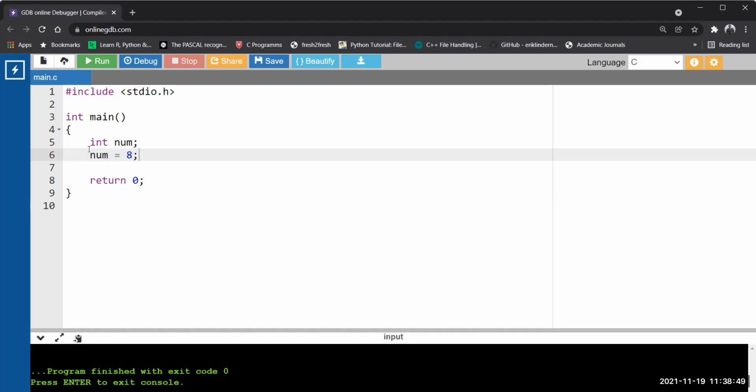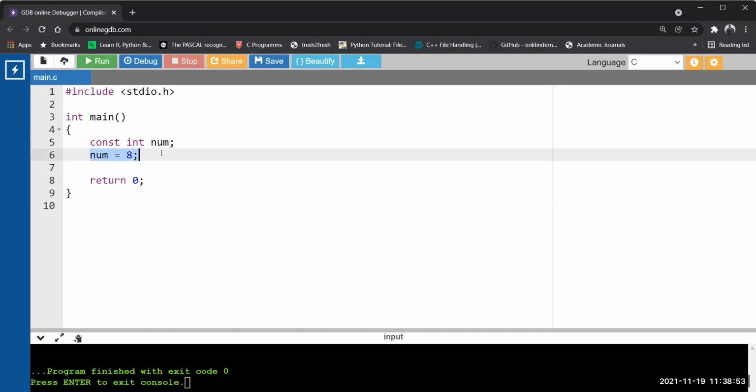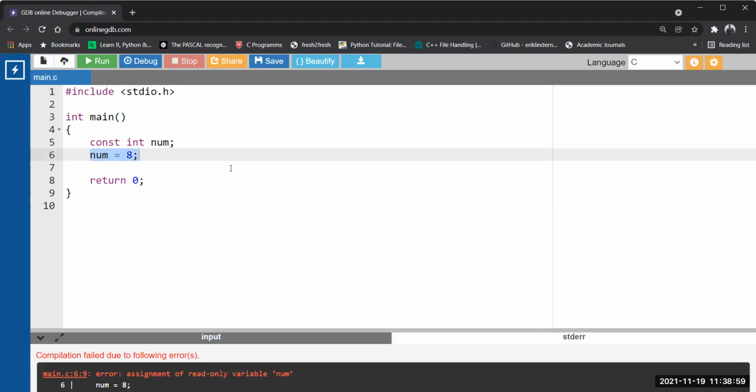But now, if I make this num a constant, this line will raise an error. Look at what type of error it is raising. Look at the console carefully: assignment of read-only variable num.